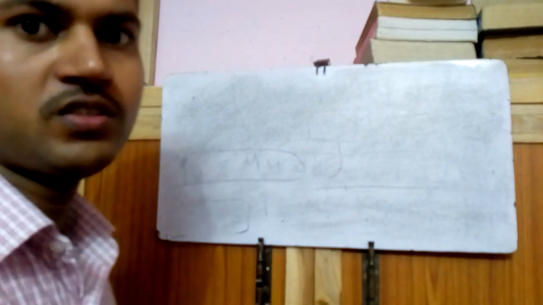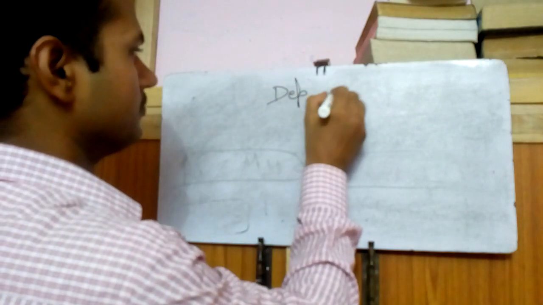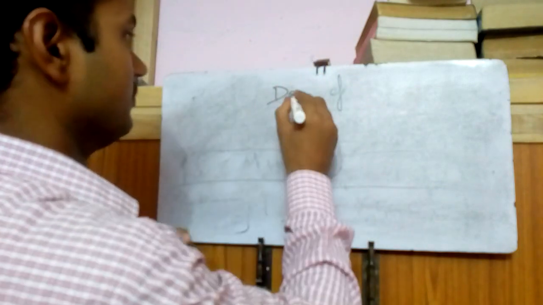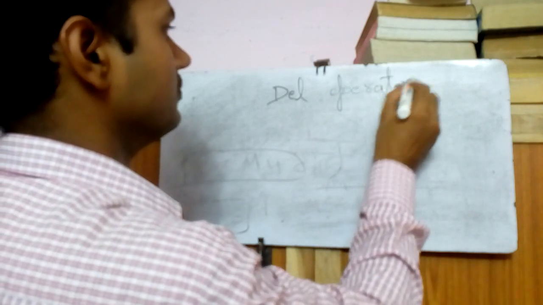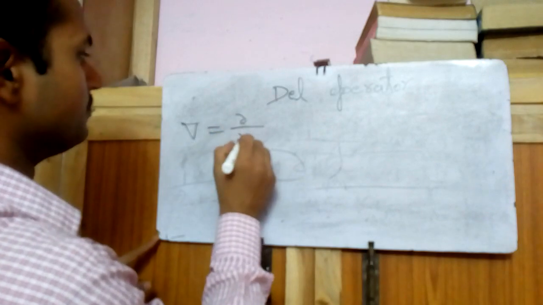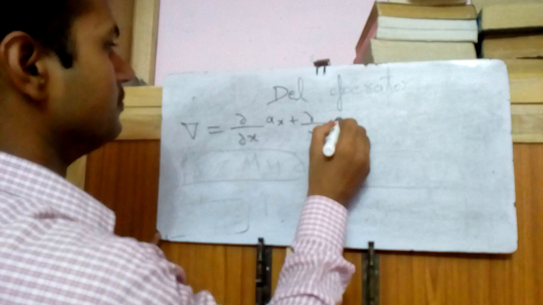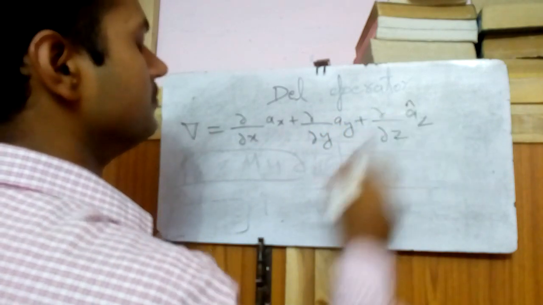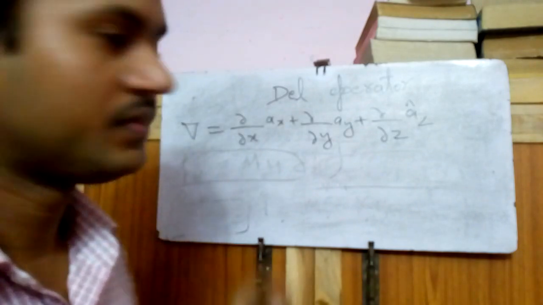Now we will discuss the del operator. Del operator is this special derivative operator, right?